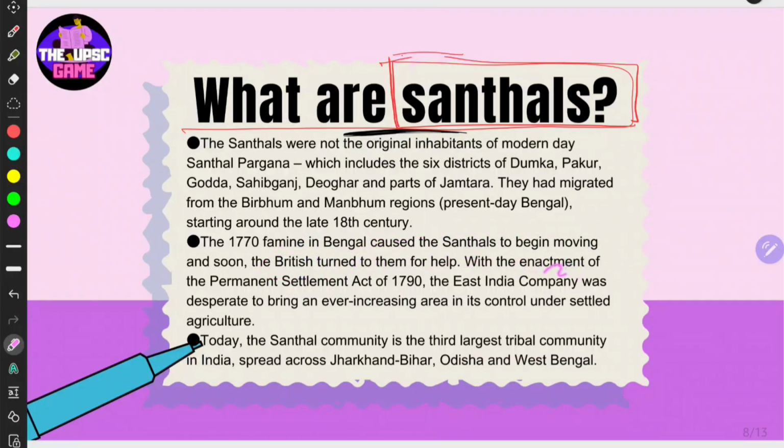So what they did, with the enactment of permanent settlement of 1790, the East India Company was desperate to bring ever-increasing area in its control under the settled agriculture. Settled, see, stress this word, settled agriculture. Today, Santhal community is third largest tribal community in India, spread across Jharkhand, Bihar, Odisha, and West Bengal, right? Well, this is about what the Santhals are, right?